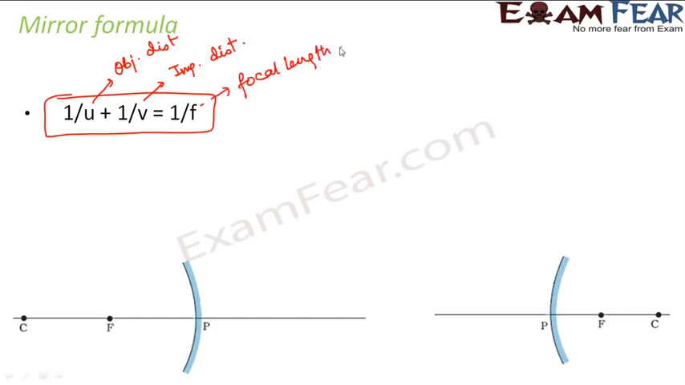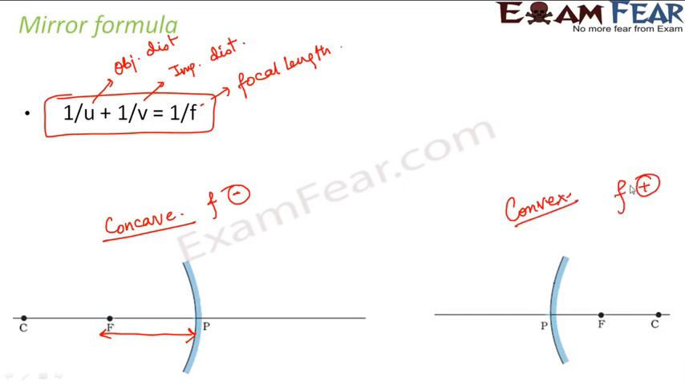Right? Now, when it comes to sign convention in case of mirrors, anything which is towards the left side of the pole is taken as negative, and anything which is on the right side of the pole is taken as positive. So considering that convention, if you look at a concave mirror, like this is a concave mirror, you see that in this case the focal length is negative because the focus lies on the left hand side. So in a concave lens, the focal length is negative, whereas in case of a convex mirror, the focal length is positive. I'm sorry if I said lens, because right now we are talking only about mirrors. So for concave mirror, focal length is negative. For convex mirror, focal length is positive.